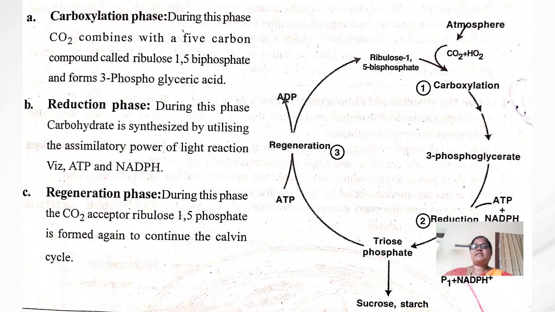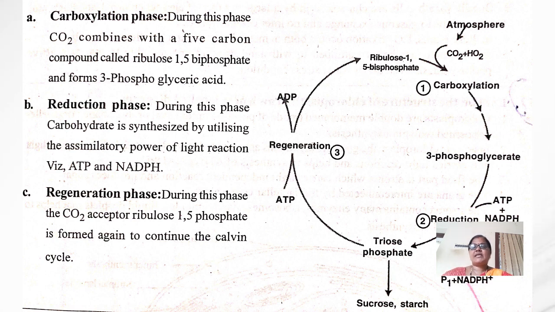The second phase is the reduction phase. During this phase, carbohydrate is synthesized by utilizing the assimilatory power of the light reaction, that is ATP and NADPH.